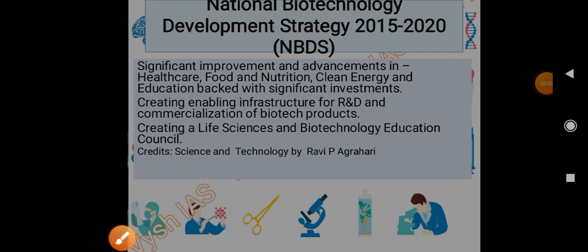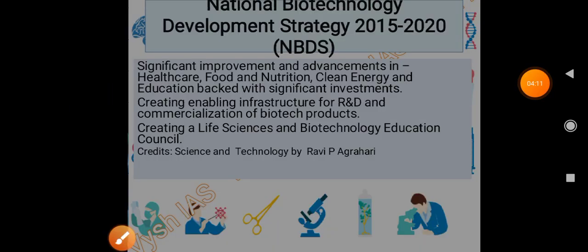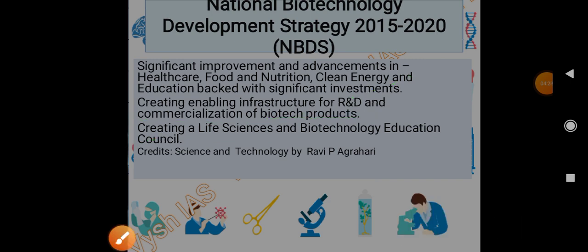We have the National Biotechnology Development Strategy 2015 to 2020. Its aim is to bring significant improvements and advancements in healthcare, food and nutrition, clean energy, and also education, backed with significant investments. Then creating enabling infrastructure for R&D and commercialization of biotech products, and creating a life science and biotechnology education council. These are the objectives of the National Biotechnology Development Strategy.